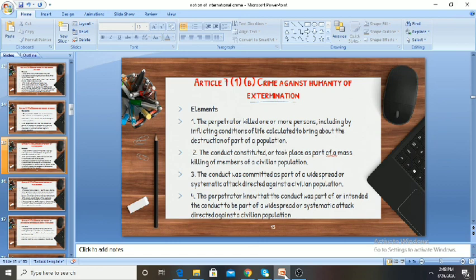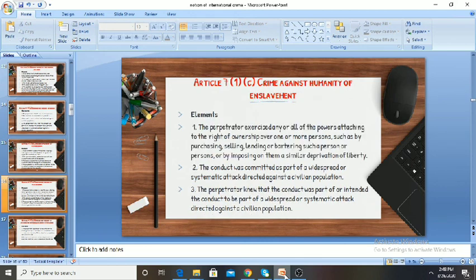The conduct constituted or took place as a part of a mass killing of members of a civilian population, and the conduct should have been committed as a part of a widespread or systematic attack directed against the civilian population, and the perpetrator knew that the conduct was a part of, or intended the conduct to be a part of, a widespread or systematic attack directed against the civilian population.